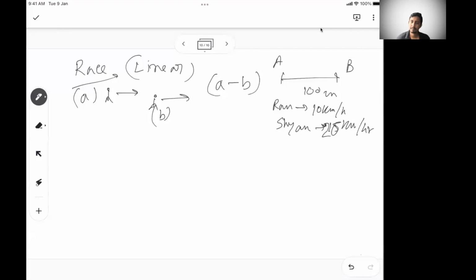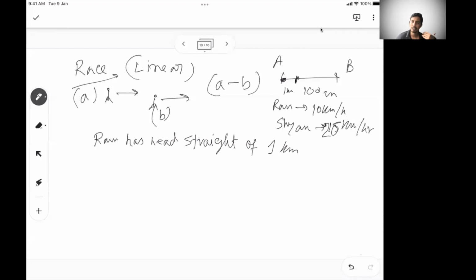What will also happen is there are two things you need to remember. There are statements like, let's say, Ram has a head start. This is a statement, and I just want to familiarize you with the phrase: Ram has a head start of 1 kilometer. That means when Sham starts, Ram is already 1 kilometer ahead in the race. So let's say if Sham starts from here, Ram is already standing here, which is 1 kilometer ahead.